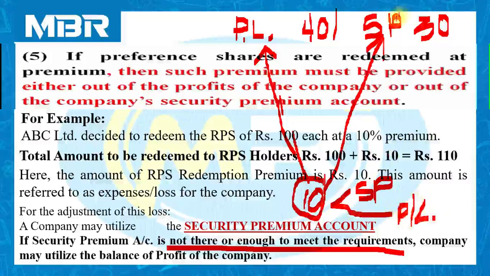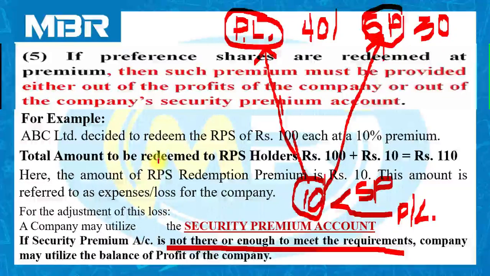So first of all, we have to focus on securities premium account. If securities premium account is enough to meet our requirements, do it. If securities premium account is not enough, then we have to look at profit and loss account in order to solve our problem. This is all about condition number 5. You have to remember, because whatever explanation I have given for condition number 5, we have to put into practice in each and every question of the chapter.